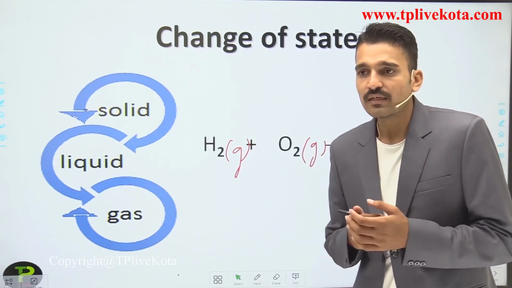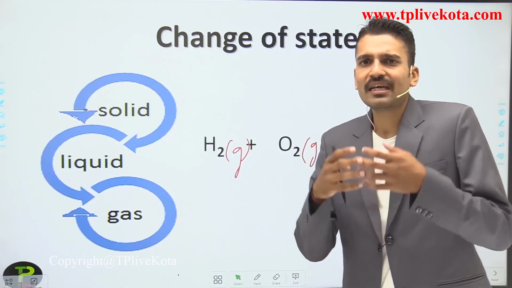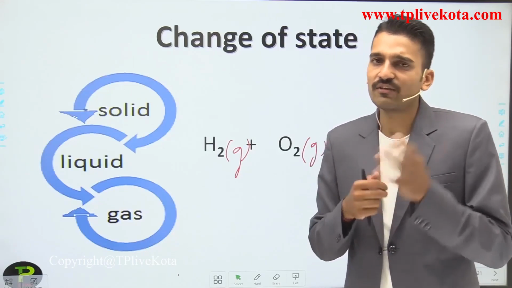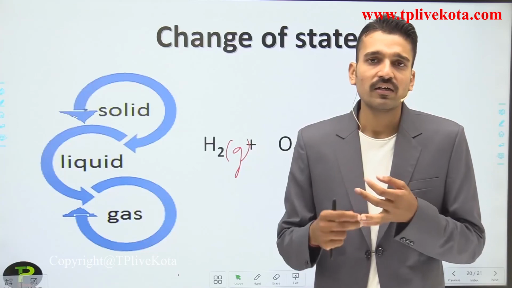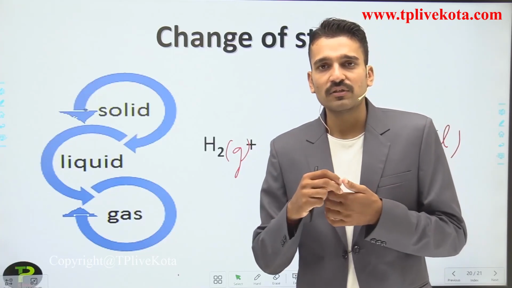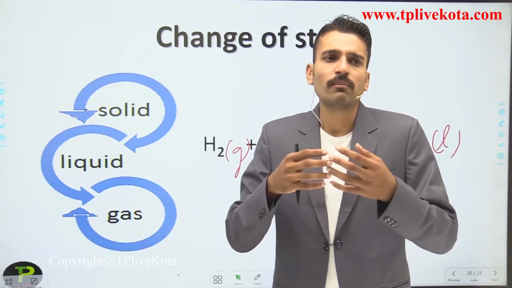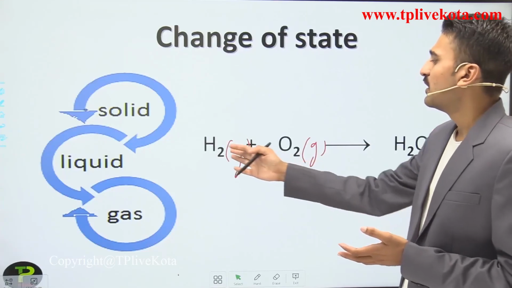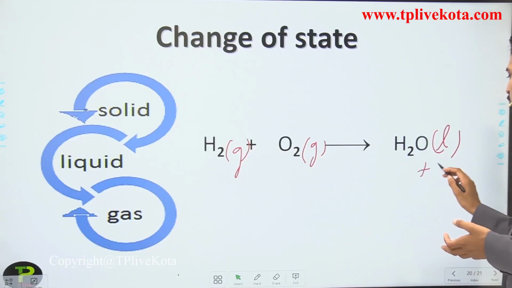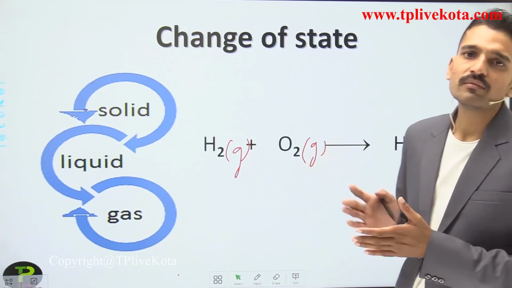It means that for a chemical reaction to occur, there must be some of the characteristics that we have discussed: the evolution of gas, formation of precipitate, change of color, energy change, or the change of state. They must have taken place. Not only one, more than one may also take place. Just like that, in this example, the evolution of energy also takes place. So you can also write this example in the energy change.